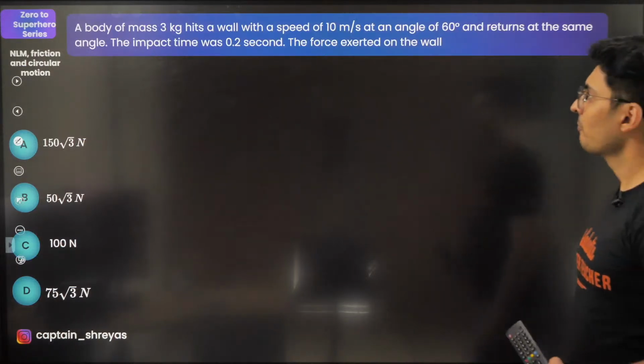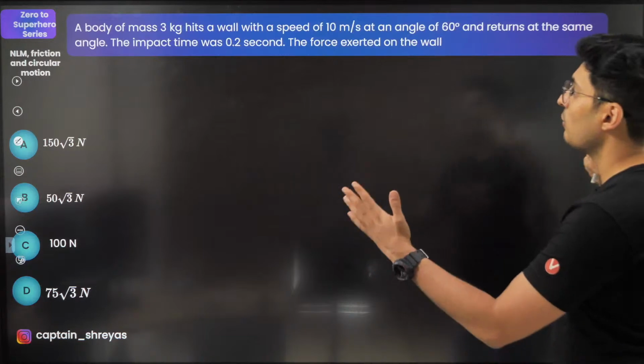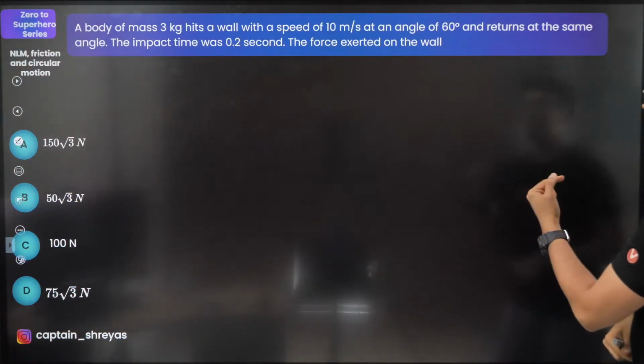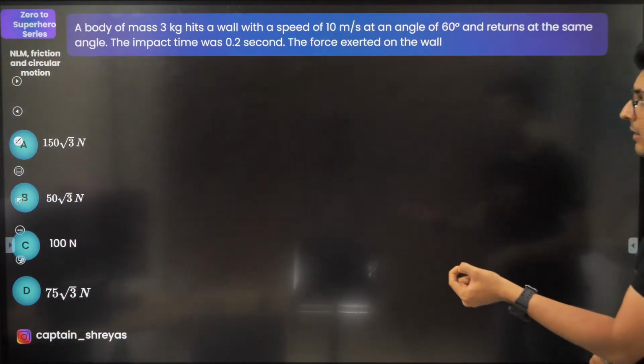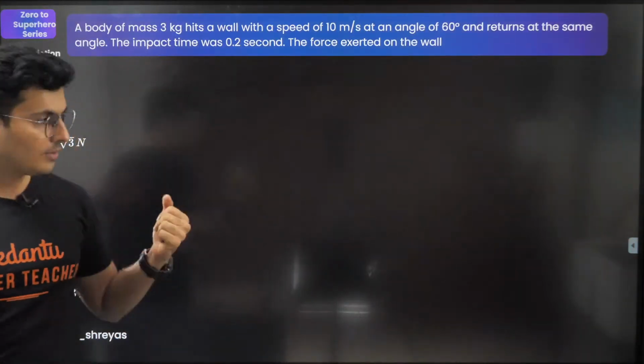Next question. Okay, what is the next question? A body of mass 3 kg hits a wall with a speed of 10 at an angle of 60 degrees and returns at the same angle. The impact time was 0.2. The force on the wall is how much? Let's try to solve this.